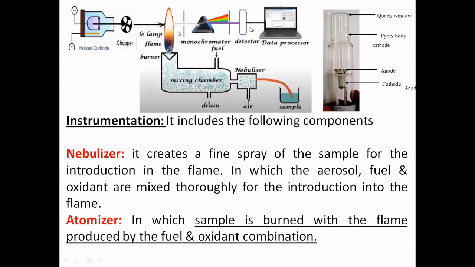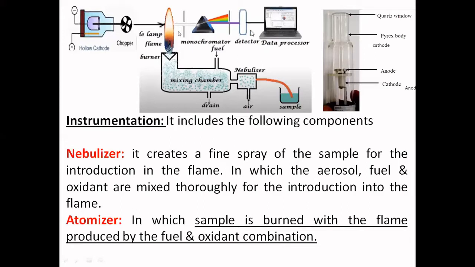We are analyzing only one element at a time, so we want only one element to be analyzed at a time. Hence this monochromator sets the particular wavelength depending on the element or metal to be analyzed. It absorbs all other unwanted radiation and allows only the selected wavelength through the exit slit, and it reaches the detector.